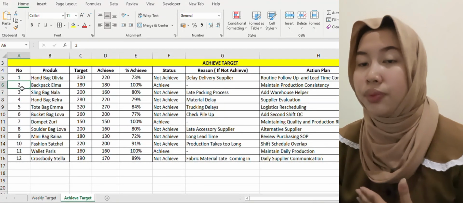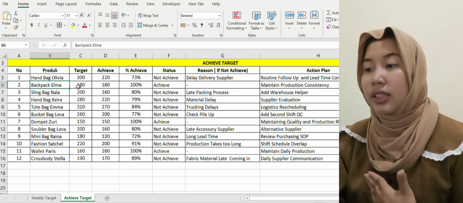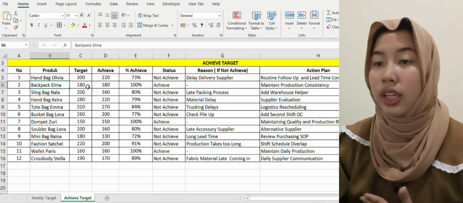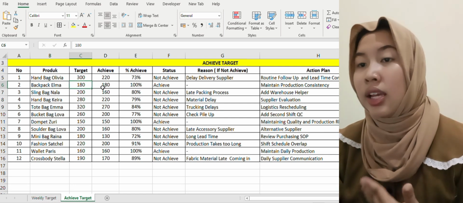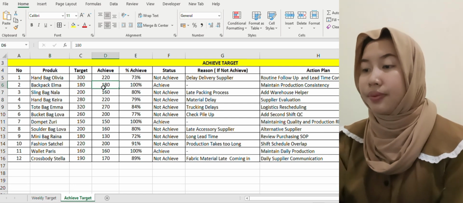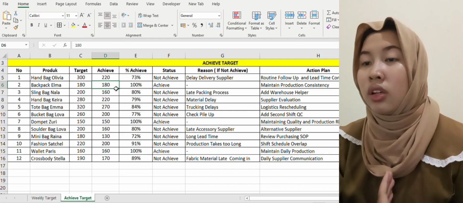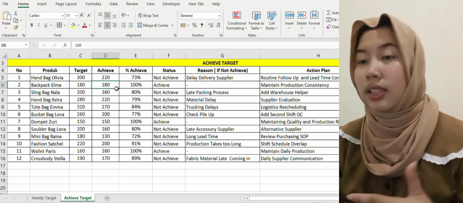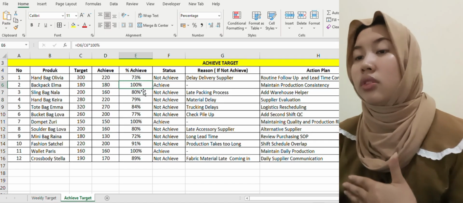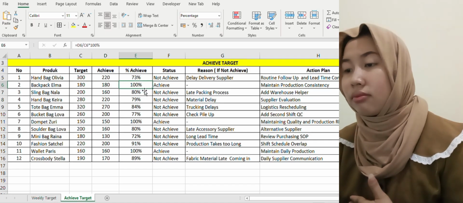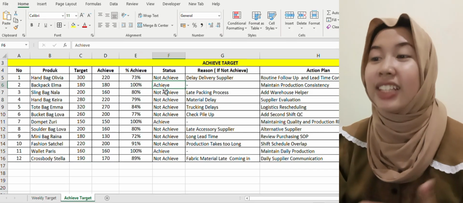For number 2, the product is backpack Elma. The target set for this product is 100 active pieces, and the achievement is also 100 active pieces, resulting in 100% achievement, and the status for this product is achieved.